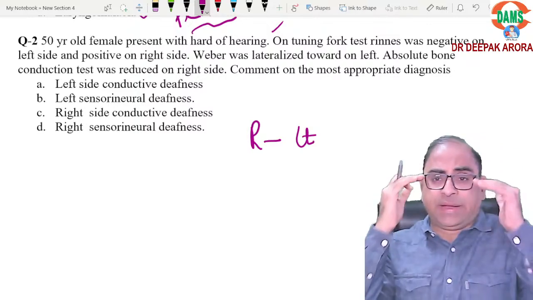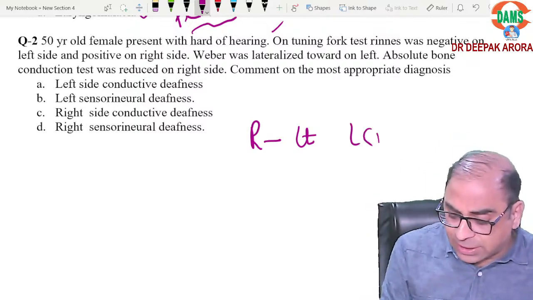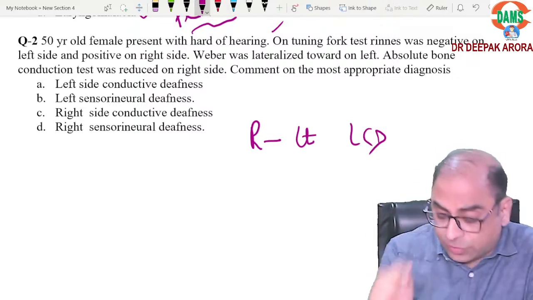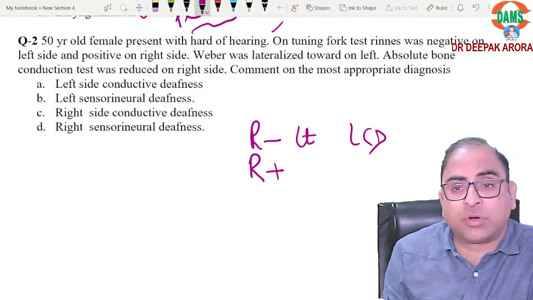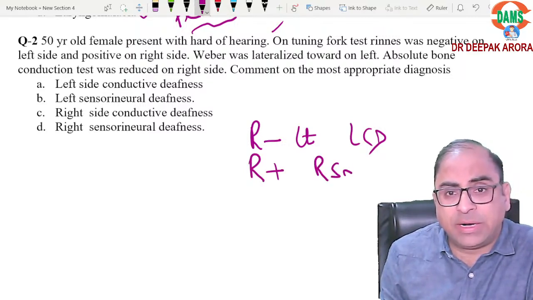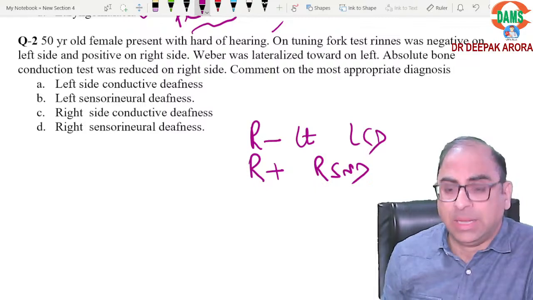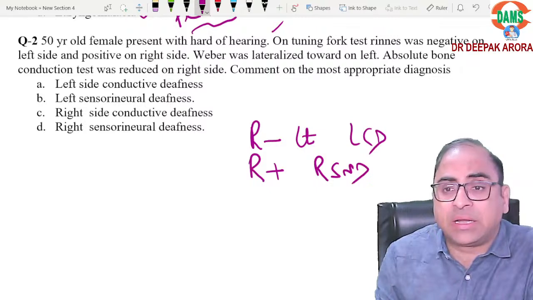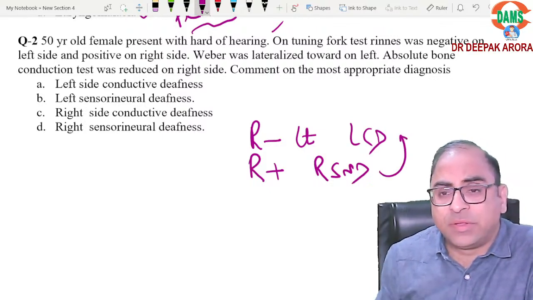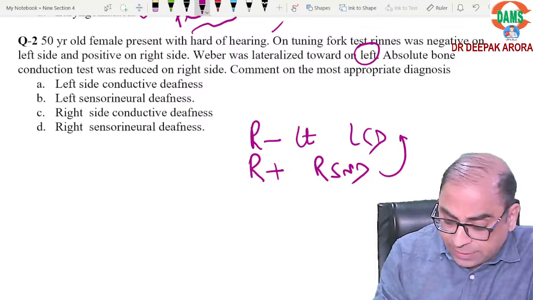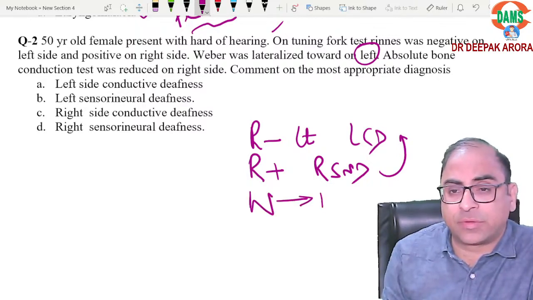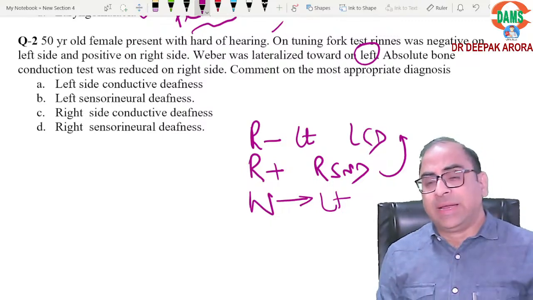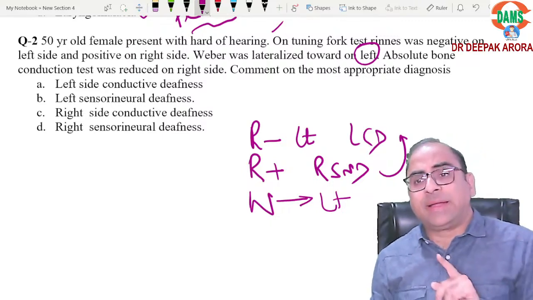So first write the finding in your mind. So it is left conductive deafness. I will be going in the favor of left conductive deafness. Rinne positive on the right side. It means right sensorineural deafness. Agreed? So you tell me, in this condition, Weber will be lateralized to the left side, the diseased ear. Weber lateralized to the left side, going in the favor of the diagnosis. So till this, the diagnosis is going absolutely right. That is here, left conductive, right sensorineural.